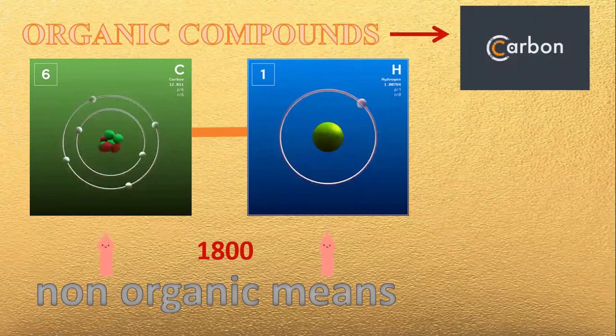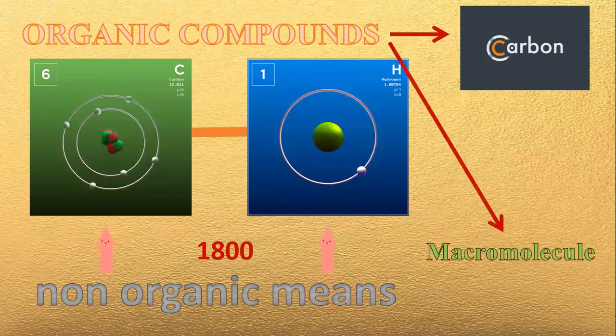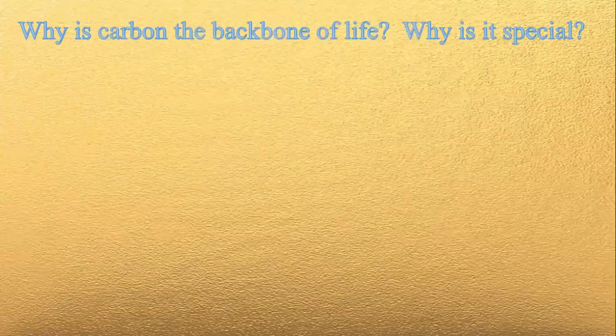An organic compound is also called a macromolecule because it is a large molecule that makes up living things. It is a large chain of smaller molecules, meaning giant molecules. As I said earlier, organic compounds are those that contain carbon. And these giant molecules are contained in our body, so carbon is called the backbone of life.